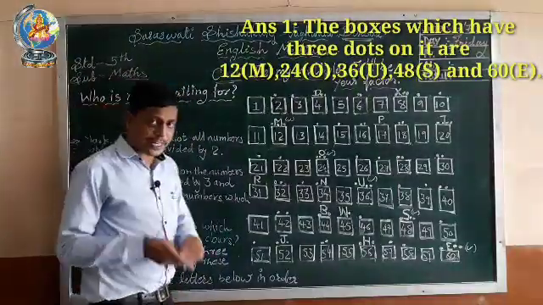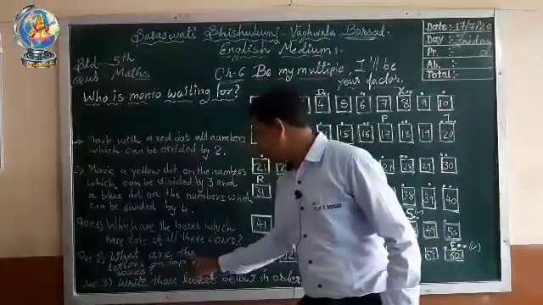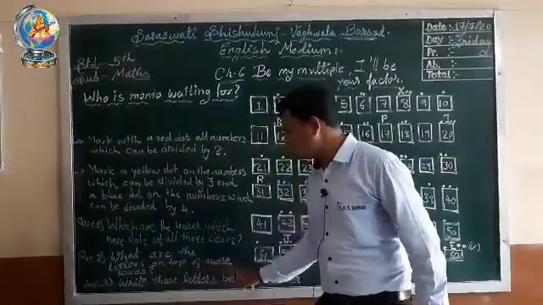So now the next question, what is the next question? Question number 2: what are the letters on top of these boxes?